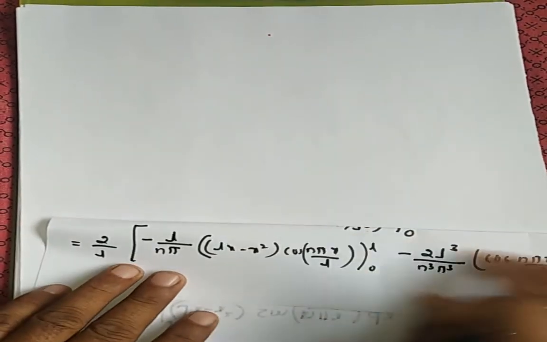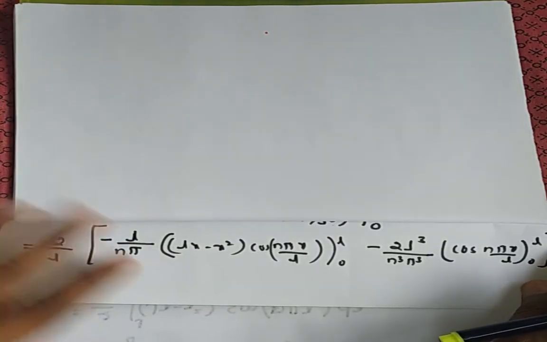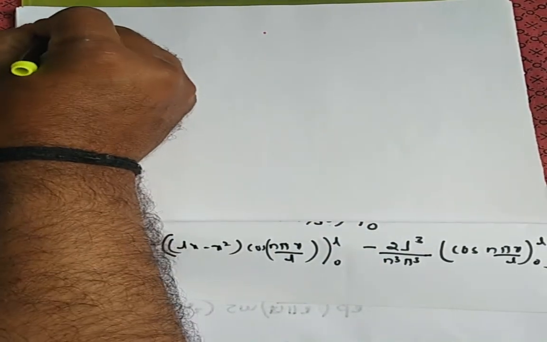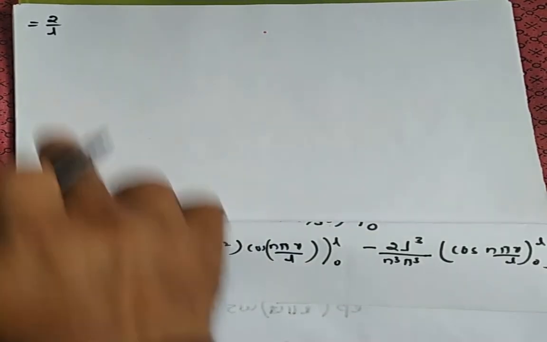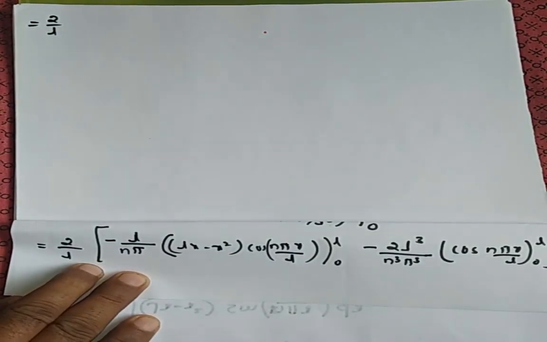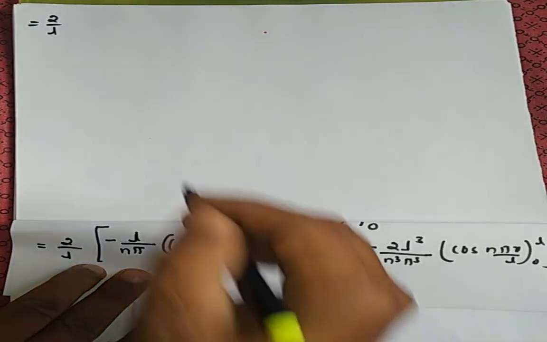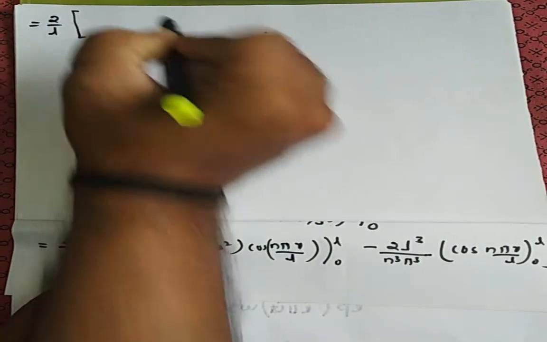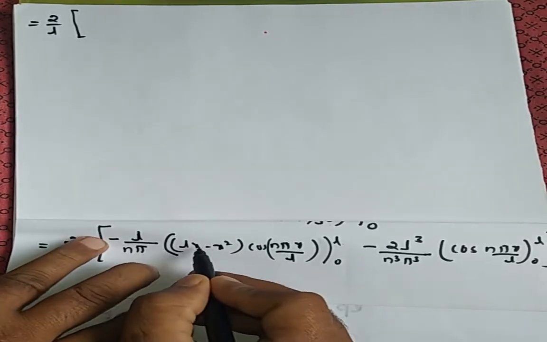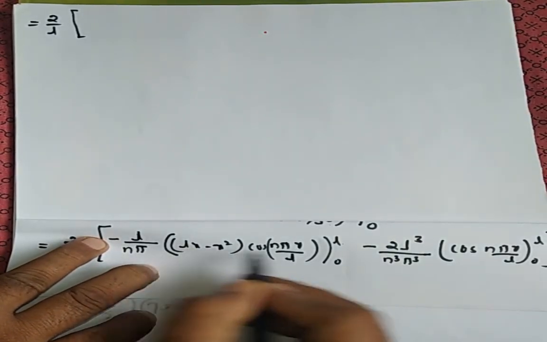Now further calculation will be done like this. Using this above, 2 divided by L as it is, this term as it is. In the bracket, when you apply L inside, it is L square, here also L square, so this becomes 0.